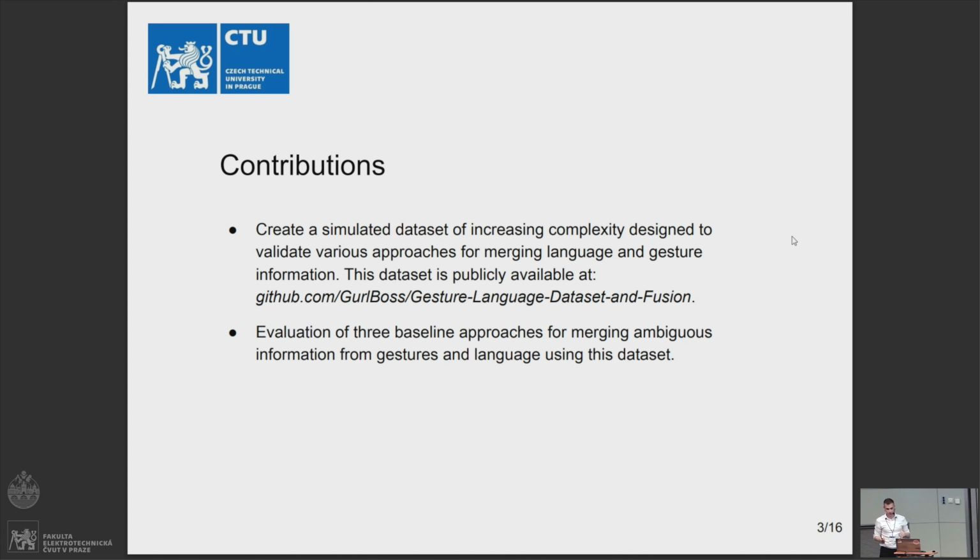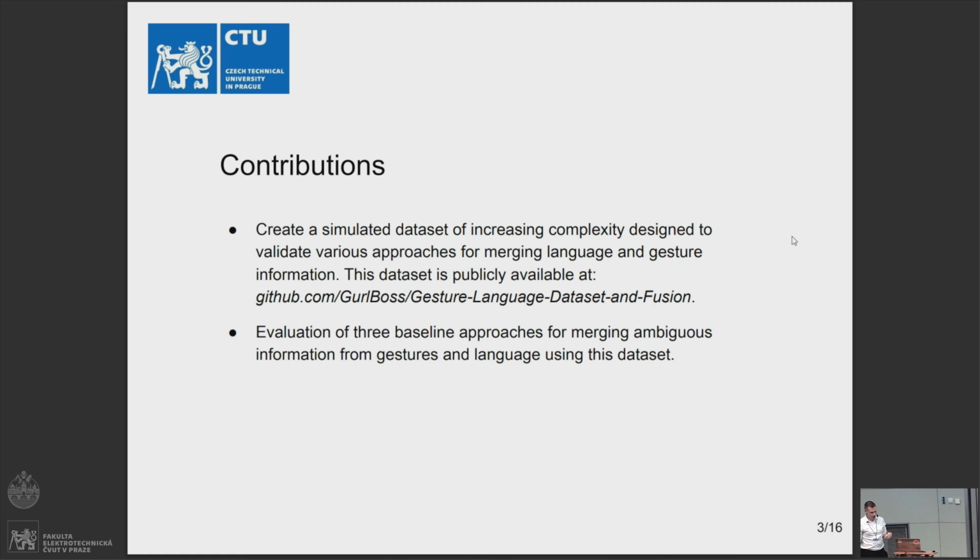So our contributions for this paper were, first, to create a simulated dataset for these situations, with lots of ambiguous situations where you cannot tell from simple language or from a single gesture which object you should take, and make it publicly available for other people, and also to evaluate 3 baseline approaches with the dataset.